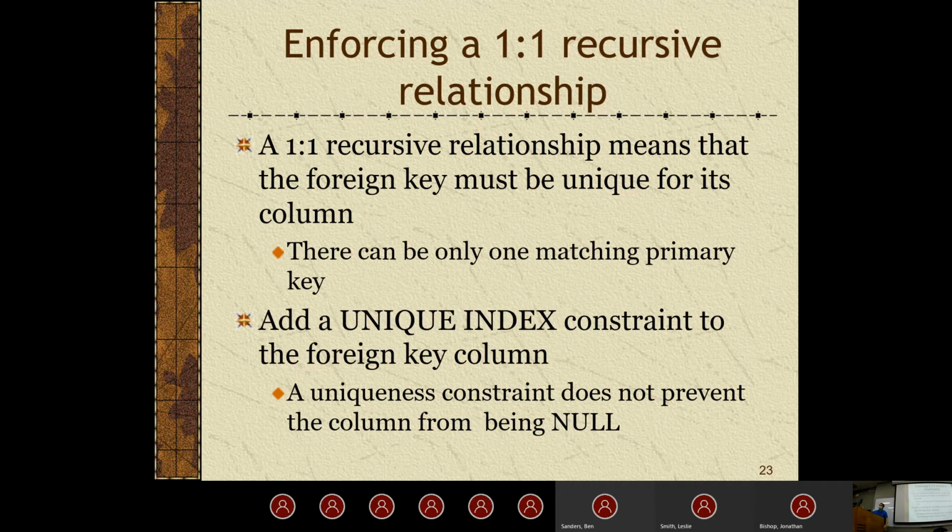And of course, to do this, we can set some basic SQL constraints using the unique index. So basically, we're just going to assign that to be always unique, and it's going to prevent it from not being unique. It's actually not going to let you input the data at all if it's not unique. So any questions about this so far?